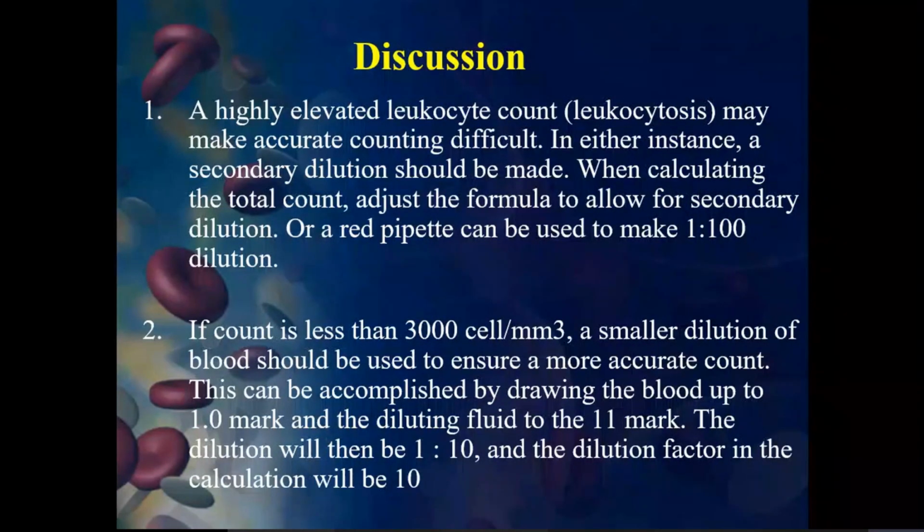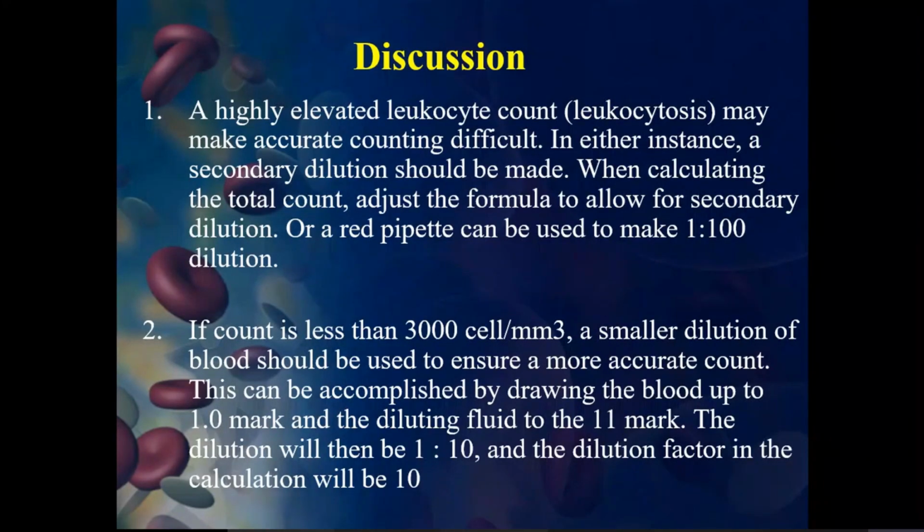When the secondary dilution is done, you can compare the samples, and that helps us check whether we have done it properly in the first or the second. That is how we can do an accurate count.